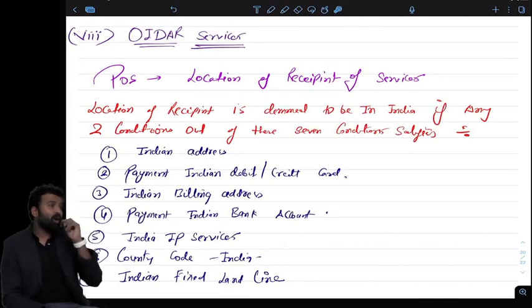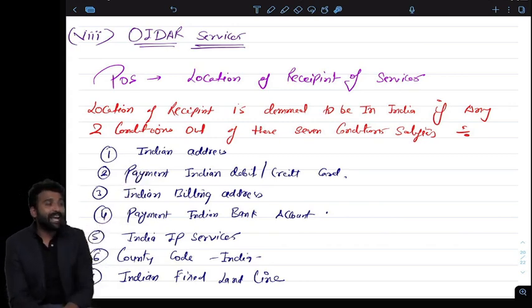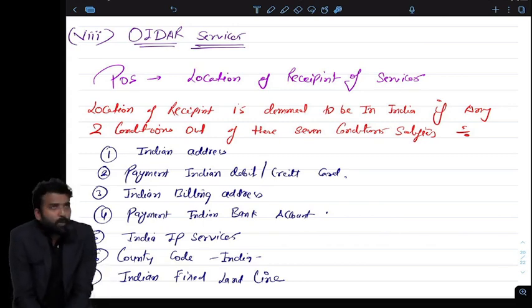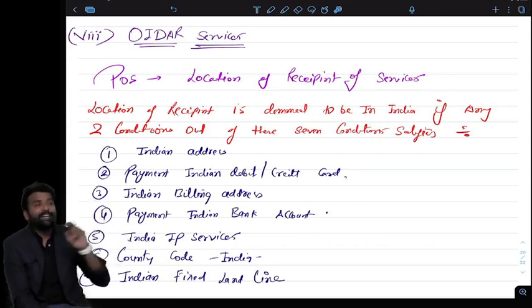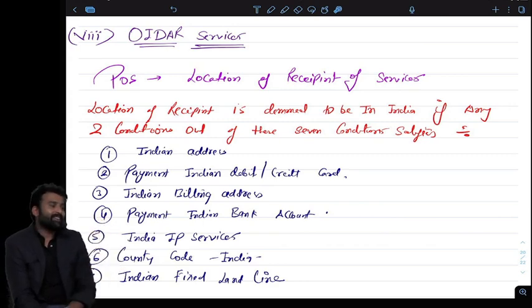Now, sir, what is OIDR services? Actually, OIDR means I am talking about the online services that I am importing from outside India. What is the place of supply? The location of recipient of service. But now the point is, how can we decide the location of recipient if it is online? A company is selling an online subscription from abroad. How can that company decide that the person is actually located in India? How can he trace that the person who is availing the services is Indian?